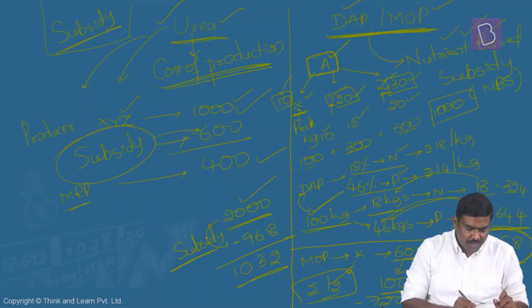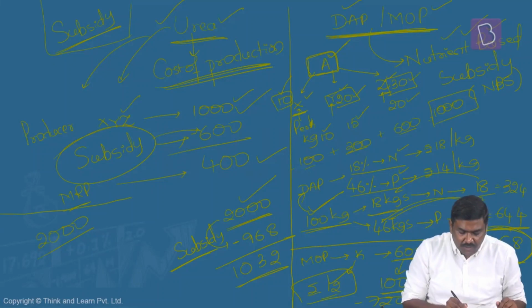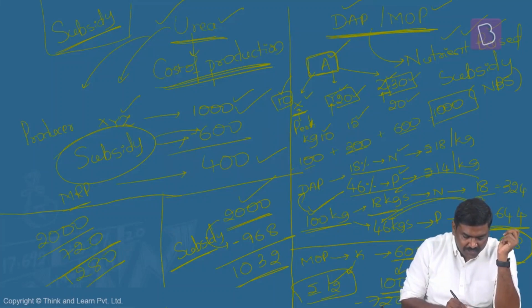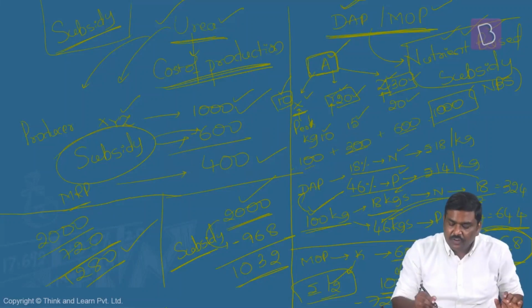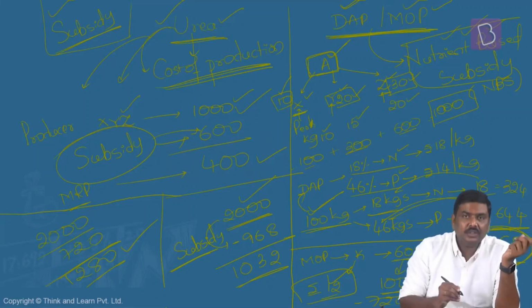Now imagine you produced 100 kg of muriate of potash, you want to sell it at 2,000 rupees. Again, I'm just taking arbitrary numbers here. Government will provide a subsidy of 720 rupees. Okay? So you will be selling it at 1,280 rupees. So this is how the subsidy will be calculated by the government under the concept of a nutrient-based subsidy or NBS in case of diammonium phosphate and muriate of potash, whereas in case of urea subsidy, it will be based on the concept of cost of production.